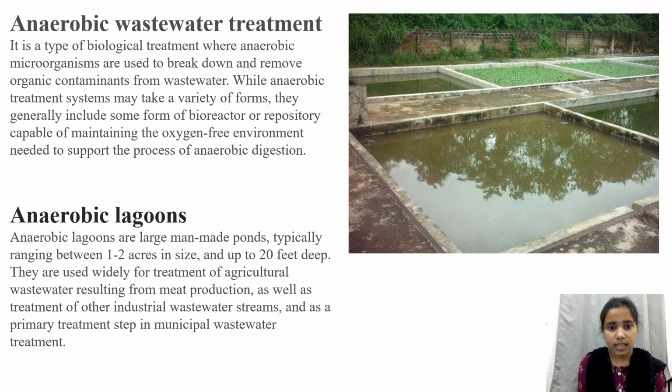streams. As I mentioned in the primary treatment step in municipal wastewater treatment, this wastewater is typically piped into the bottom of the lagoons, where it settles out to form an upper liquid layer and a semi-solid sludge layer. The liquid layer prevents oxygen from reaching the sludge layer, allowing the process of anaerobic digestion to break down the organic materials in the wastewater.